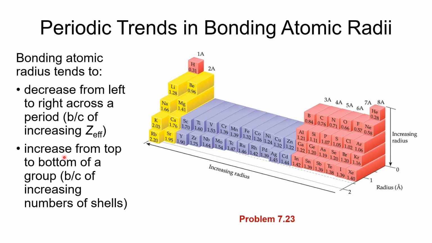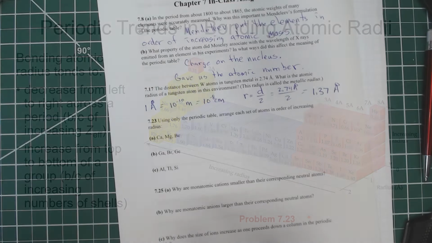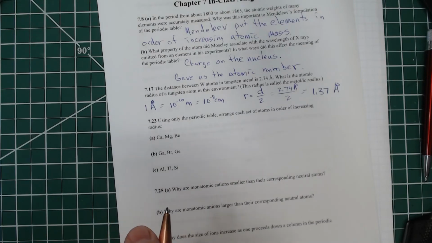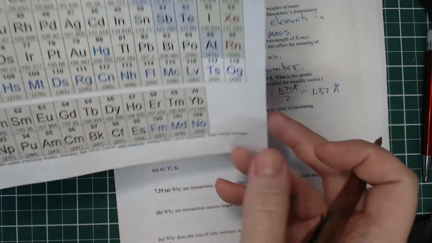We'll also find that as we go from top to bottom down a group, that will increase the atomic radius, the bonding atomic radius, because we're increasing the number of shells. So each time we increase, as we go down, we're going to increase the number of shells, and therefore we increase that radius. So let's look at number 23. And on number 23, it's helpful to have our periodic table.